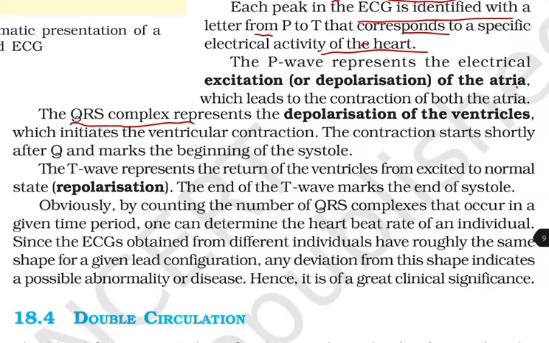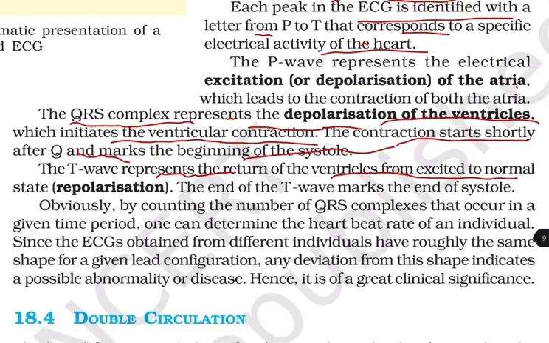The QRS complex represents the depolarization of the ventricles, which initiates the ventricular contraction, and the contraction starts shortly after the Q and marks the beginning of the systole. The T wave represents the return of the ventricle from the excited to the normal state, that is repolarization. The end of the T wave marks the end of systole.